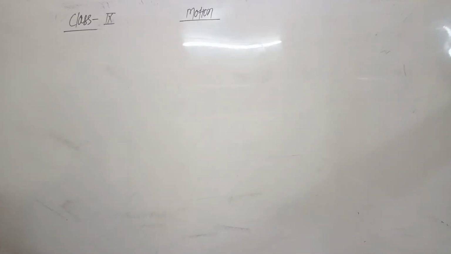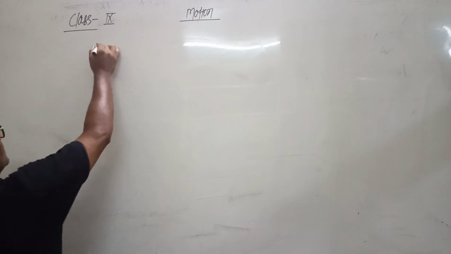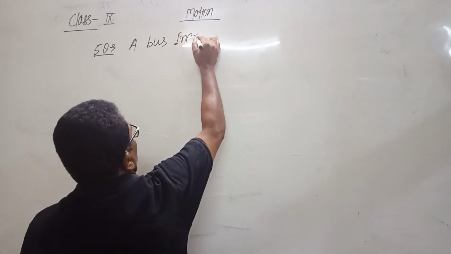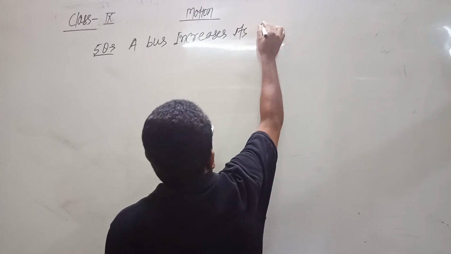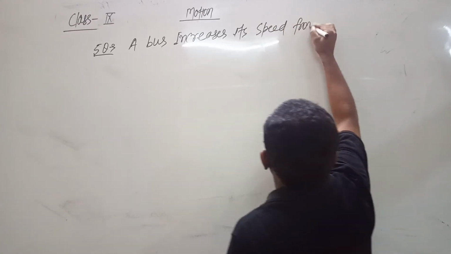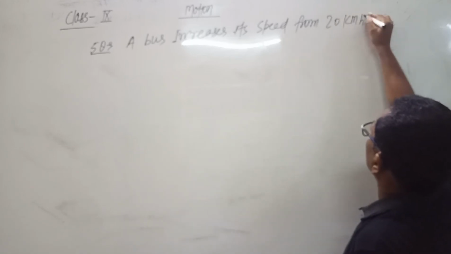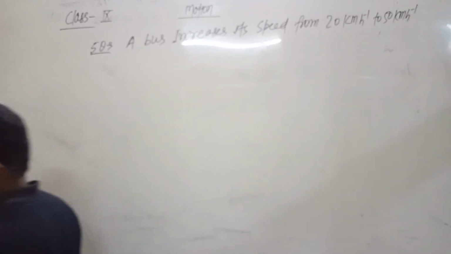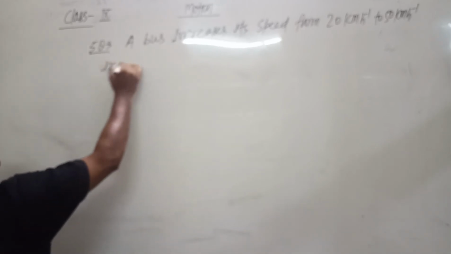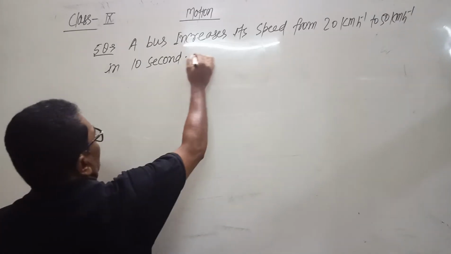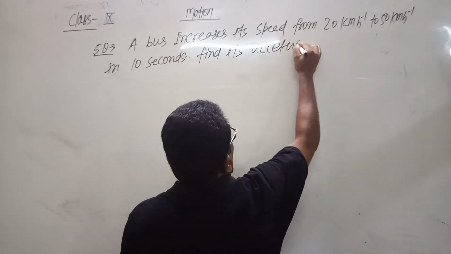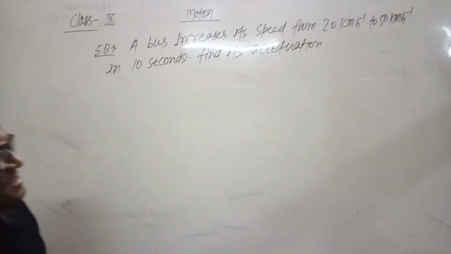One more question. A bus increases its speed from 20 kilometer per hour to 50 kilometer per hour in 10 seconds. Find its acceleration.